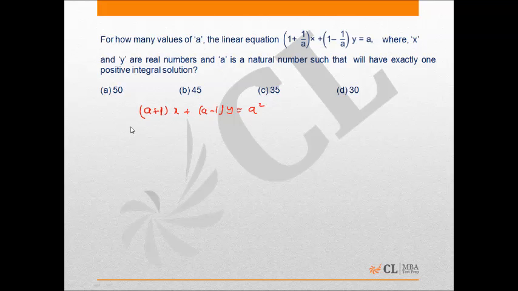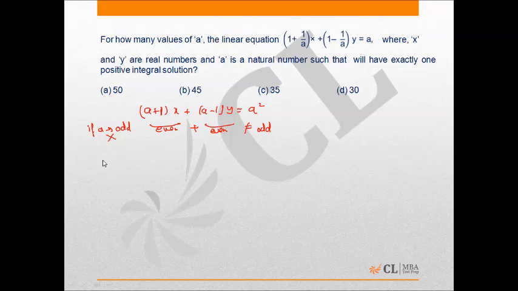Okay. Now you can definitely see that if a is odd, a plus 1 will be an even number, a minus 1 will be again an even number, but a square will be an odd number. So even plus even cannot be equal to odd. That means a cannot be odd.